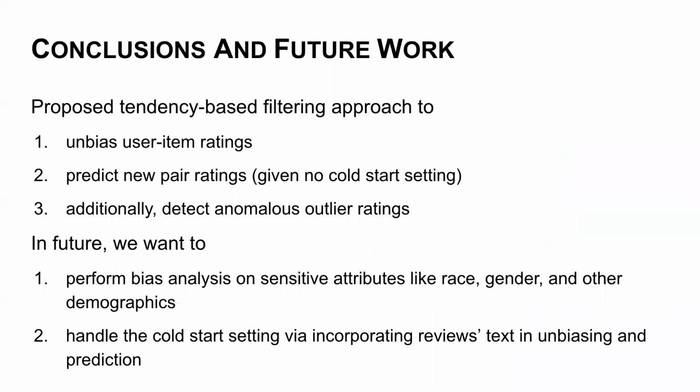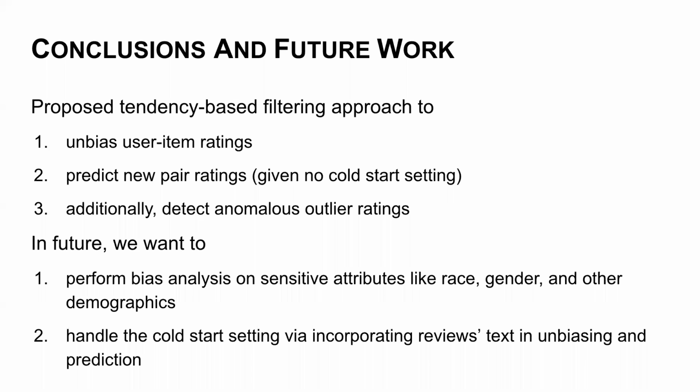In the conclusion and future work, we propose a new way of using tendency-based filtering to unbias user-item ratings, to predict new pair ratings, and also detect anomalous outliers. In future, we want to analyze this algorithm on sensitive attributes like race, gender, and other demographics, to see whether the positive and negative bias differs according to race, gender, and also location.